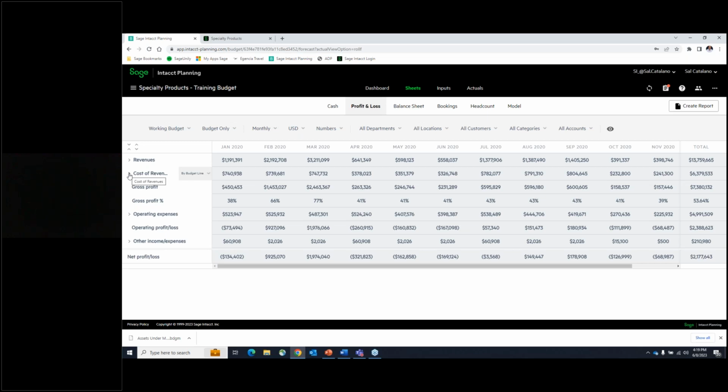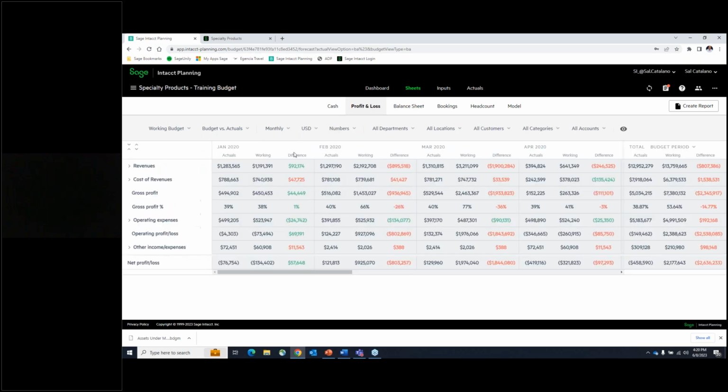And the other thing here is to be able to see it, which I'll show you in a moment. But you can also, in terms of these filters, we can also see things like budget versus actuals. So now I can see the sheets. Again, we're in the sheets area where you can see the available reports here. There's a cash report, a P&L, balance sheet, bookings, headcount, and then models, which we'll talk about in a moment. But I can also see this from an actuals standpoint, where I have a column for my actuals, a column for my working, and then a column for my variances. Okay, so a lot of this information is driven by these filters that we're looking at here, which will give me the opportunity to see it any way that I wish.